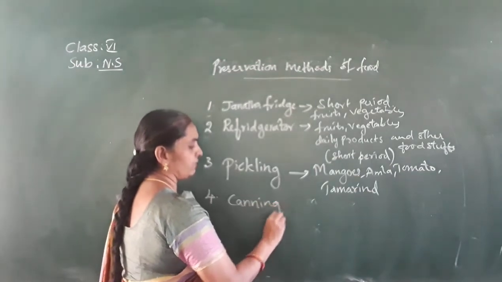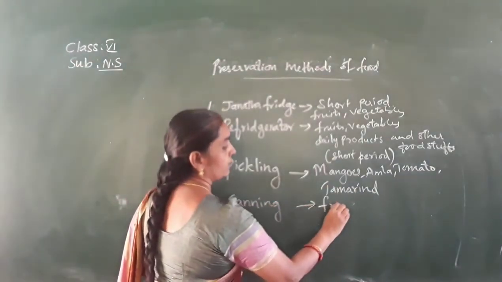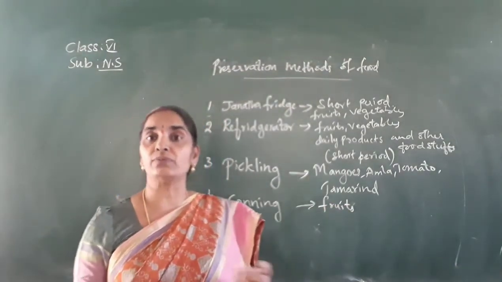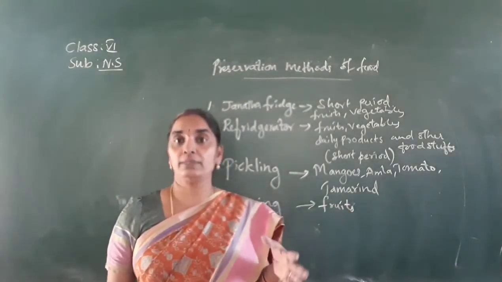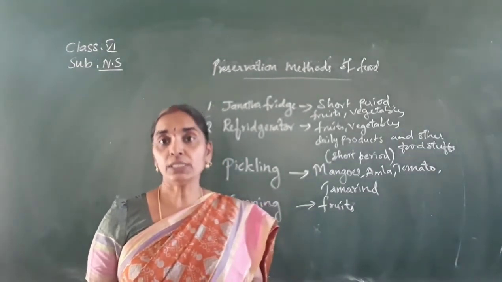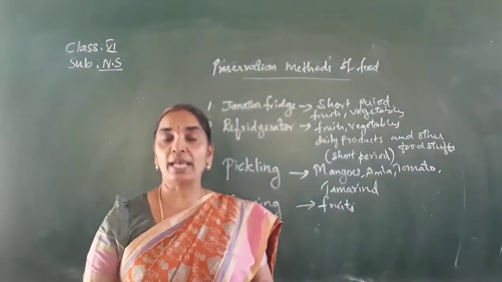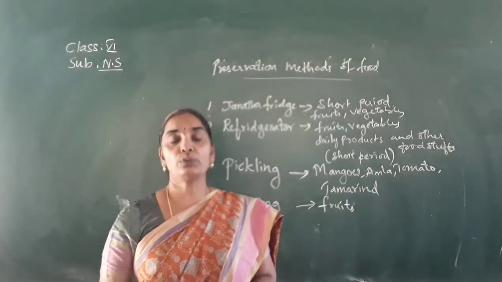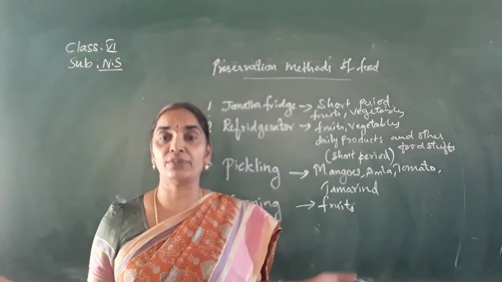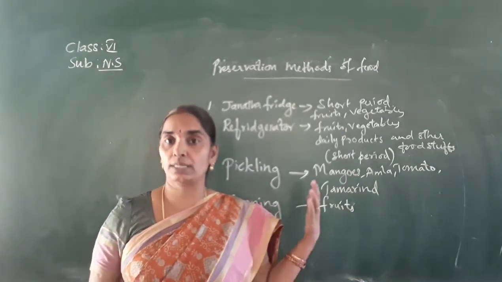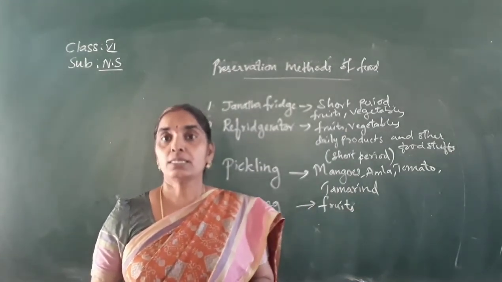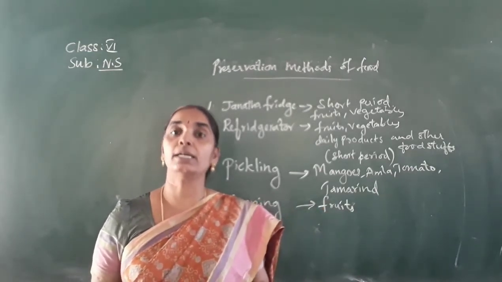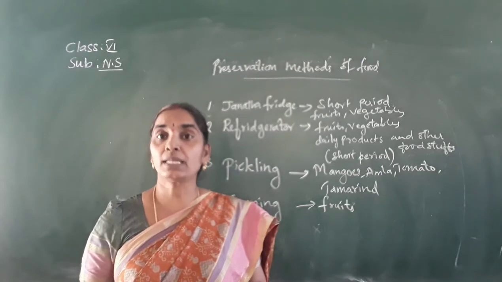Canning is a technique in which the fruits are preserved. Fruits are canned and transported from one place to another and supplied to different places through the canning process, where the fruits are preserved for a longer period. Sometimes apples are not grown everywhere in our country. They are only grown in certain areas. So to bring them from one place to another takes time, and in order to preserve them, they are canned.